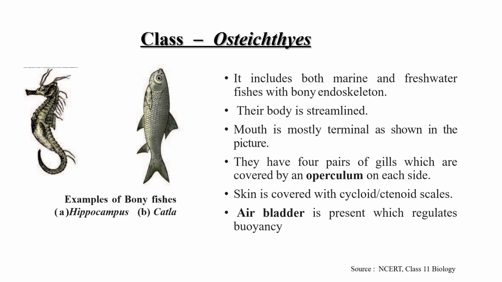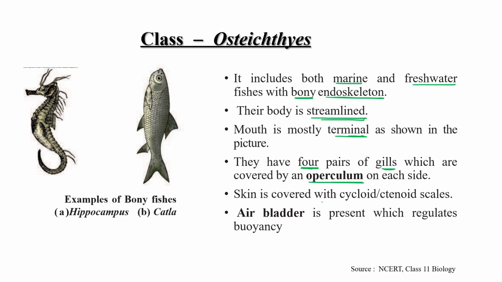Clear? Now next is Osteichthyes. This particular class includes both marine as well as freshwater fish. They have a bony endoskeleton, not cartilaginous. Their body is streamlined. The mouth is mostly terminal, as you can see in this picture. They have 4 pairs of gills, which are covered by an operculum or gill cover.